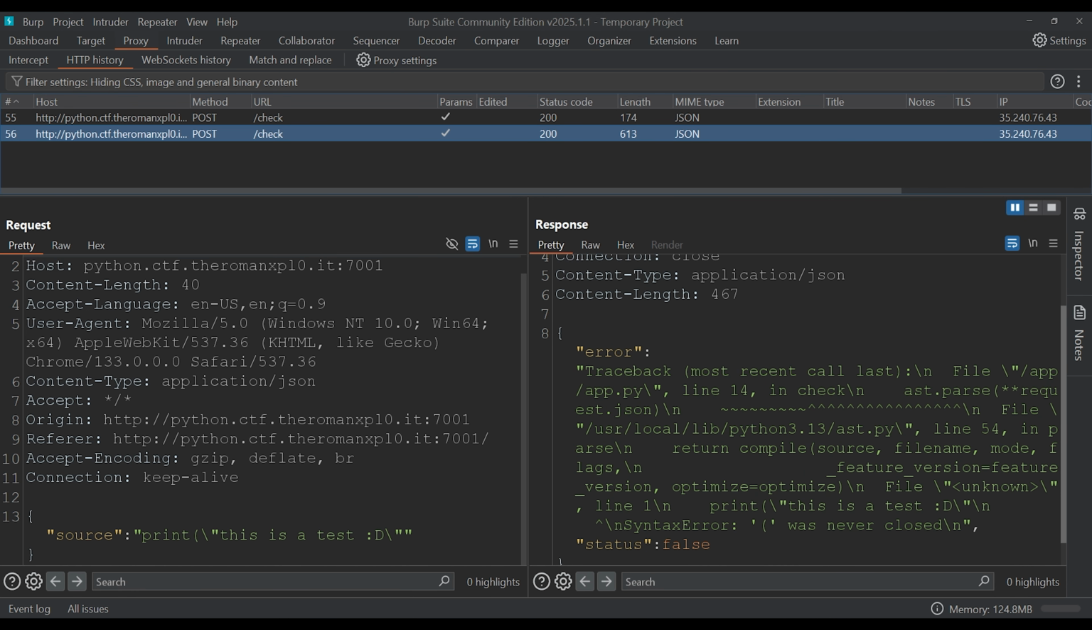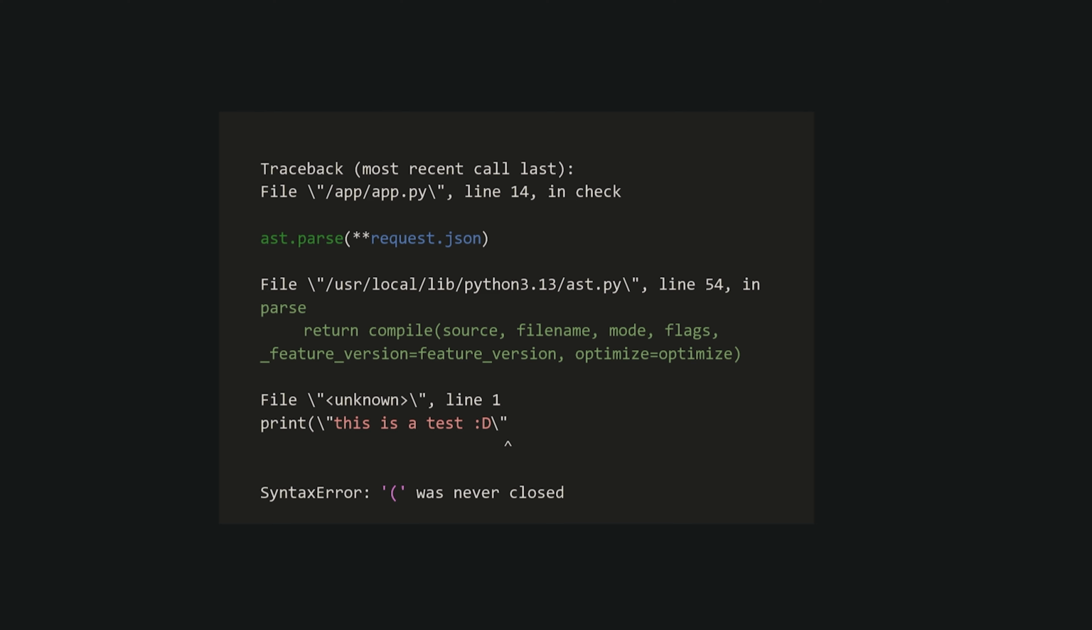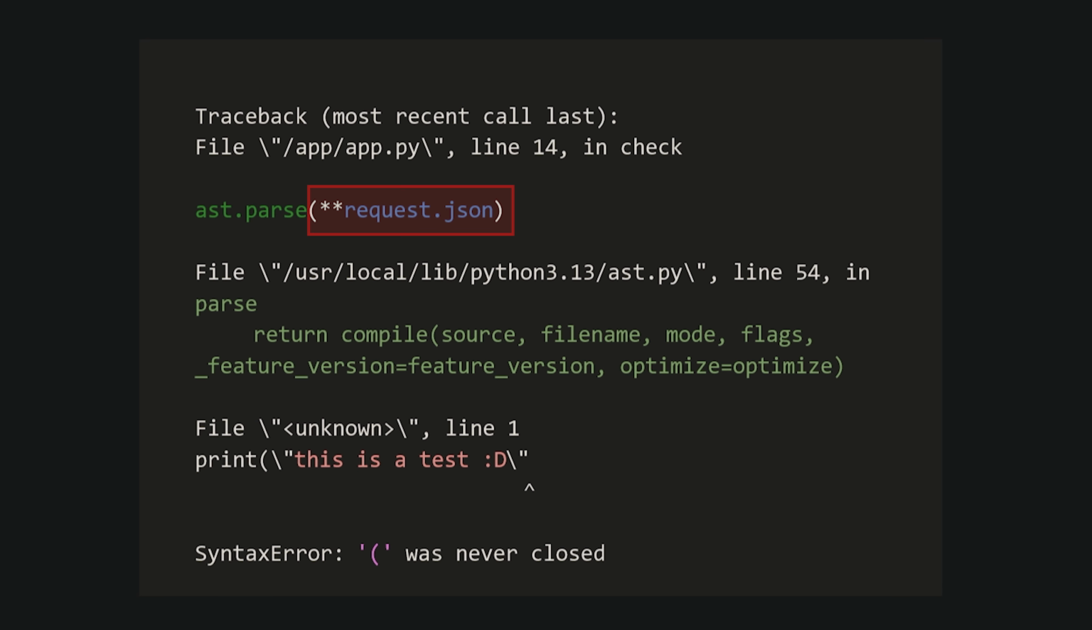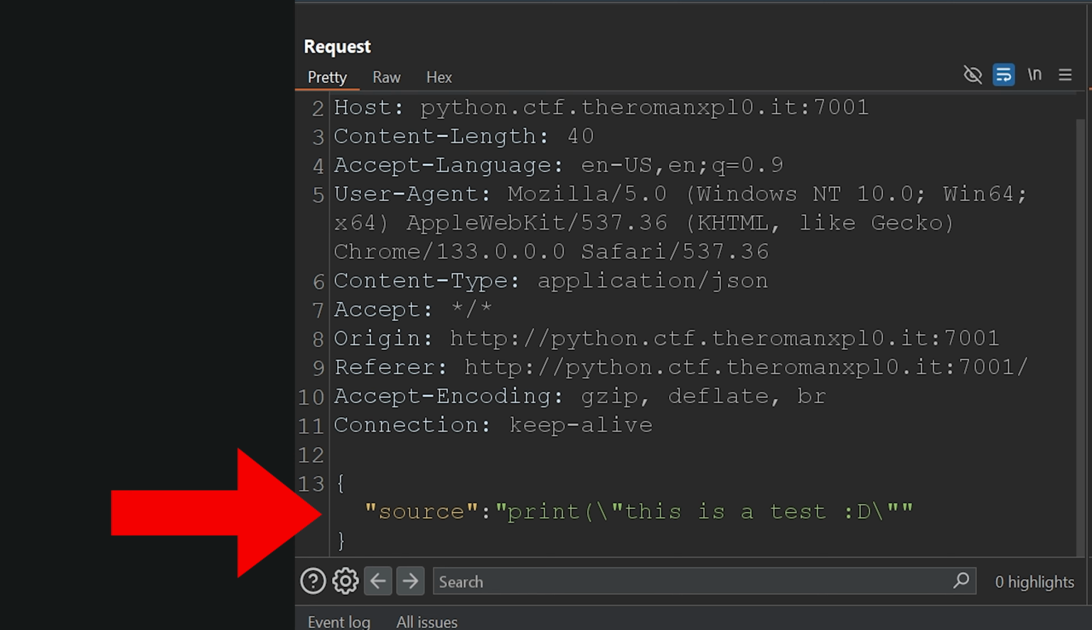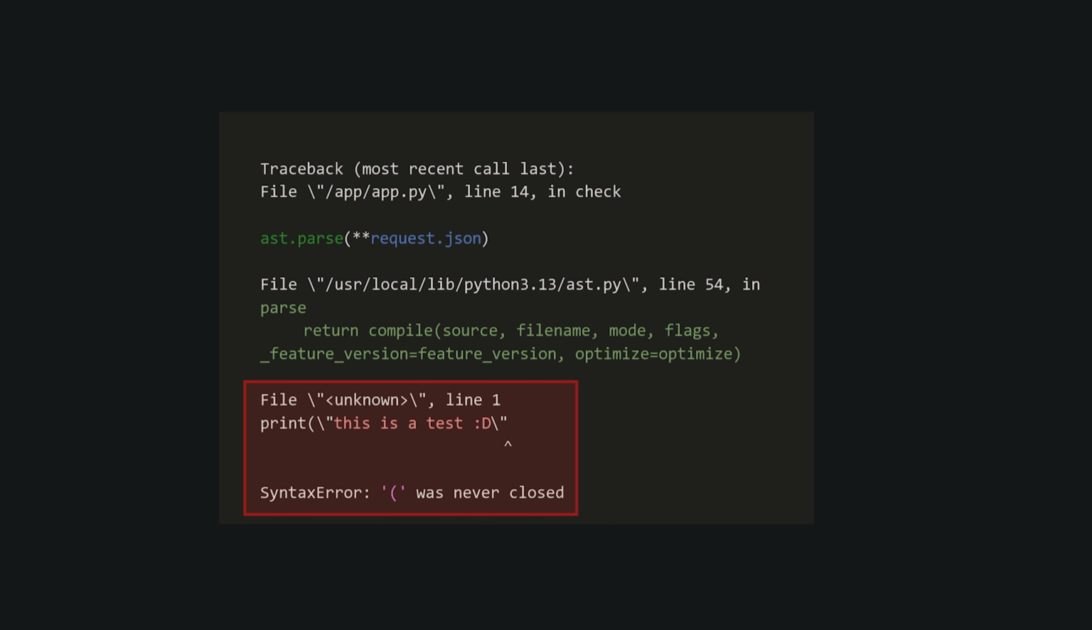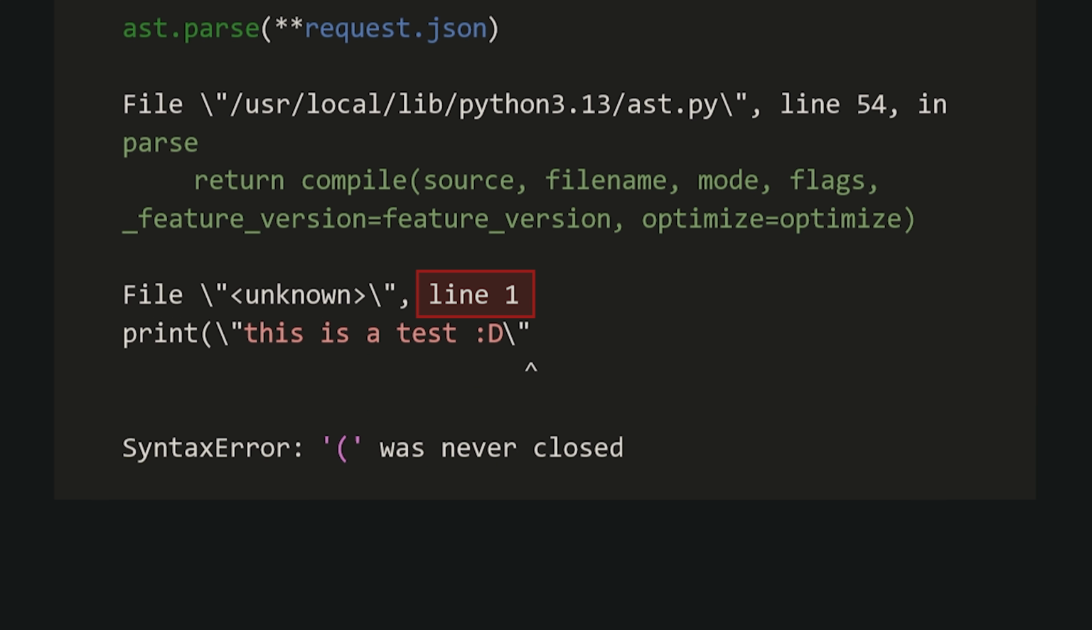Well, they give away a bunch of information. Most of it useless and looks like crap, but let me explain it. It seems that the website is using ast.parse as a method to test our code that we send. You can see it processes the request.json, and this is the JSON that we're sending. At the end, they give the error description, which is, in line 1, the parenthesis was never closed. And notice that they send back what was written on that line.